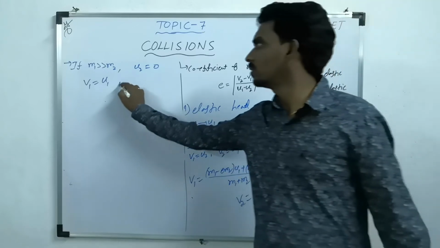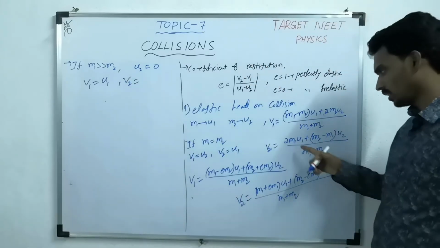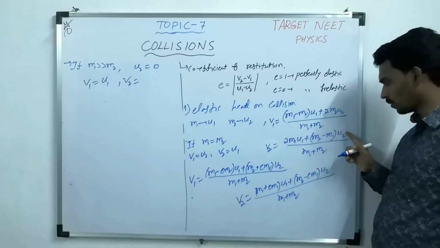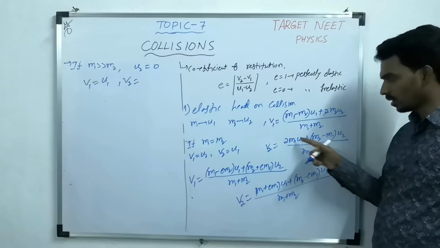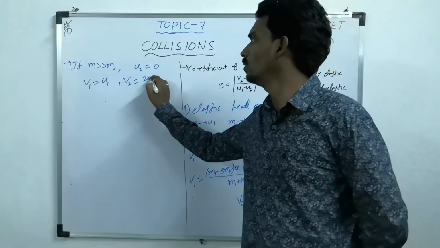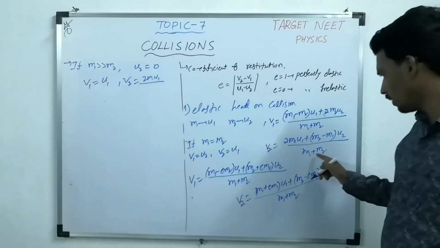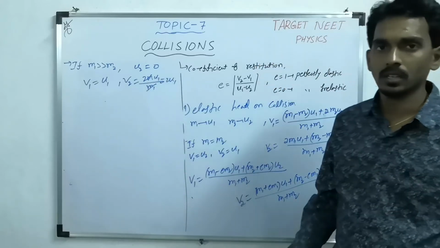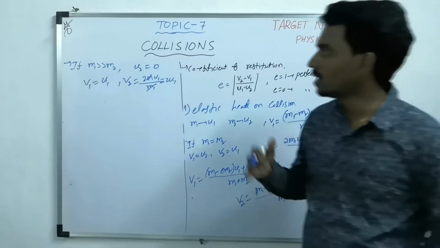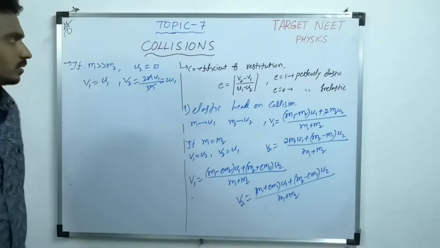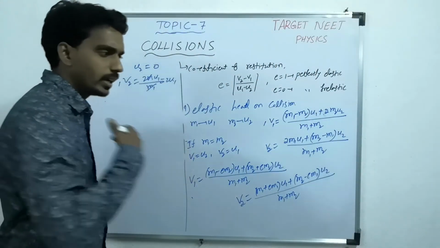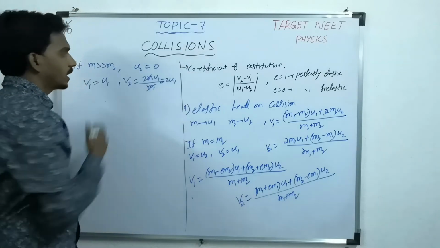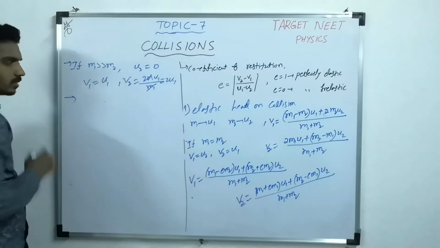Now what about V2? Here M2 is neglected, so this term is completely 0. Now 2 M1 U1, and M2 neglected, M1 cancels, so 2 U1. The second body which was at rest now moves with double the speed, like a heavy truck hitting a small ball, the ball will fly away. Same thing happens here.